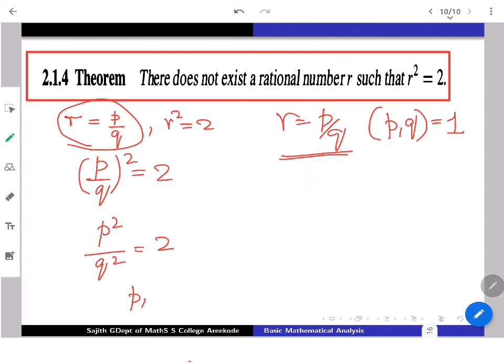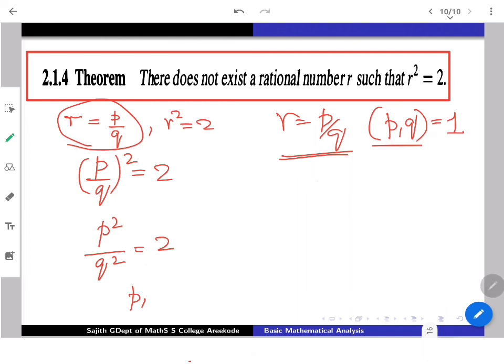There is no common factor greater than 1 for p and q. You can cancel it out and write it down. We can assume this naturally. So r is a number of the form p by q with GCD 1, all positive, q away from 0.